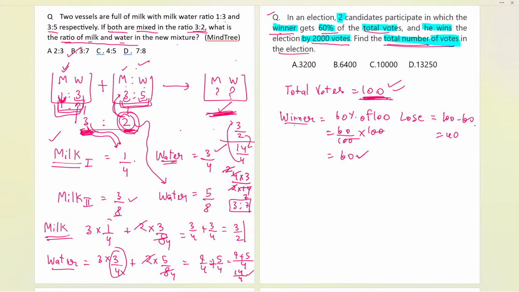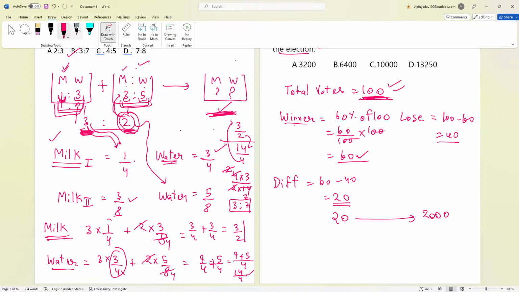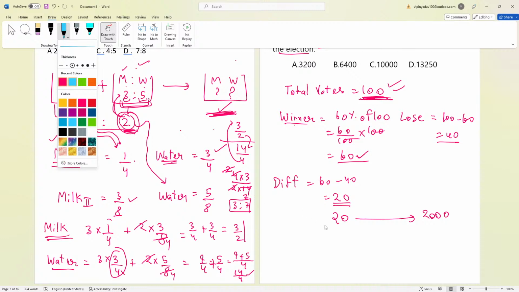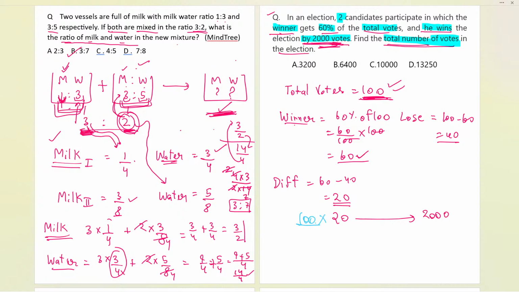Now secondly, in the question it is saying that he wins by 2000 votes. So can I subtract the loser's votes from the winner's votes? The difference will be 60 minus 40, that is 20. This difference, if I compare with the difference given over here, 2000, you can see that a number is missing. What is the number missing over here? 100. If I multiply 20 with 100, will I be getting 2000? Yes, for sure we will be getting.